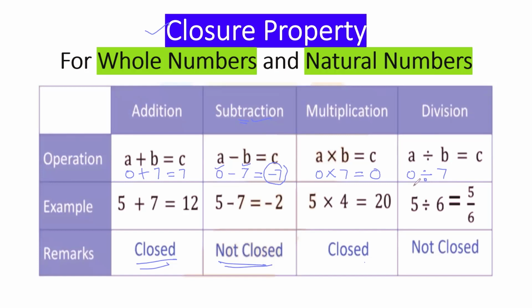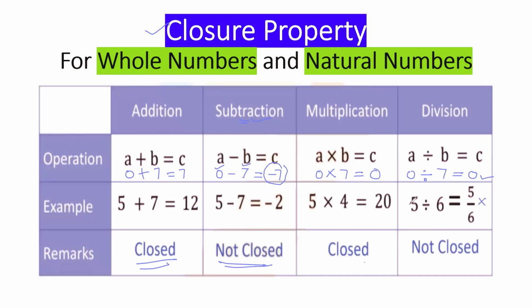Okay. So 0 divided by any number is 0. So here you will see in this case it is closed. But if we take any other number apart from 0, like 5, 6 or any other number, then 5 upon 6 is not a whole number. In this case, it's not following.